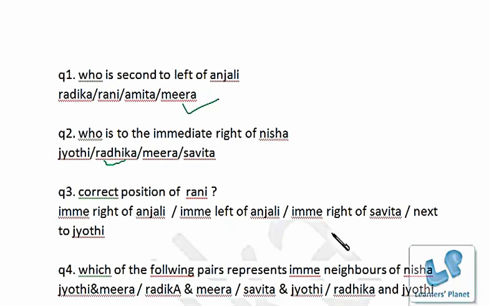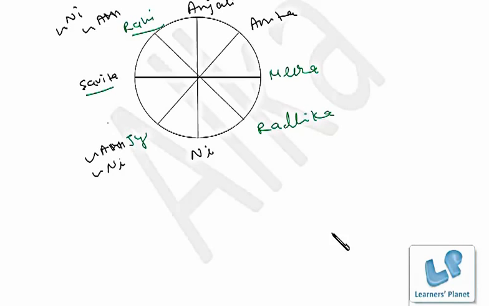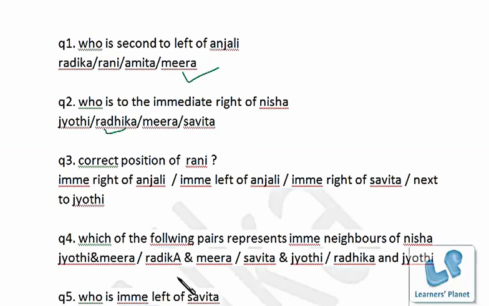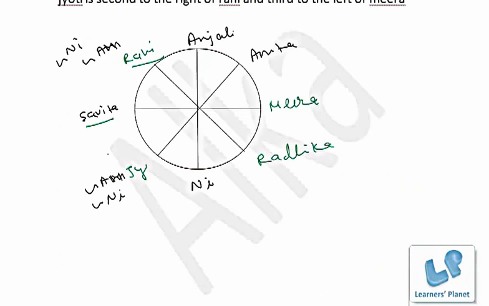So first of all we see the correct position of Rani. Rani is this. Beside Rani are Savita and Anjali, right? Left is Anjali and right is Savita. So Rani's position is immediate right of Anjali.